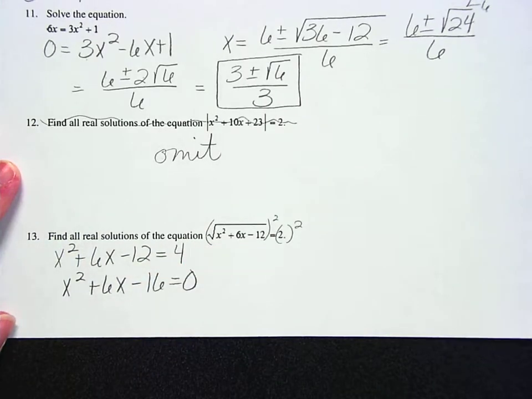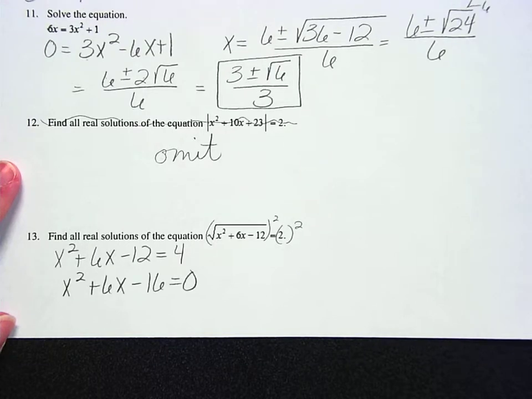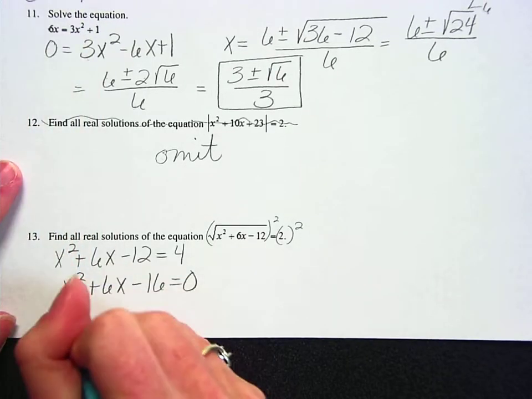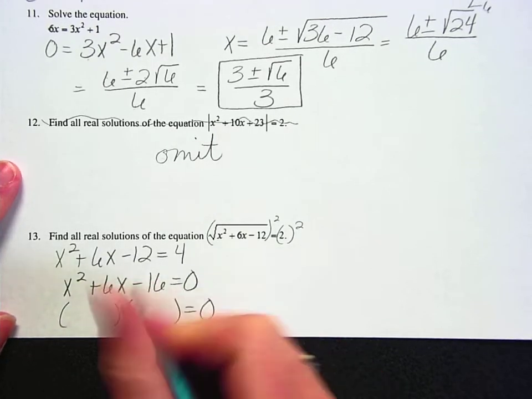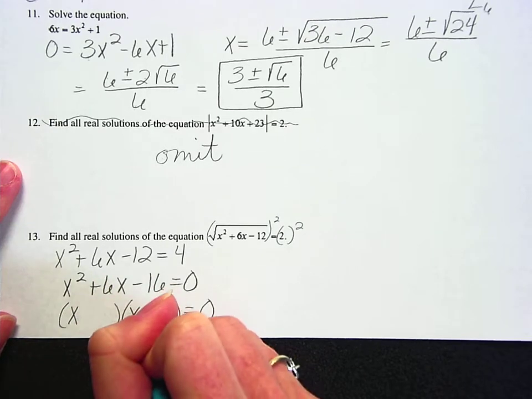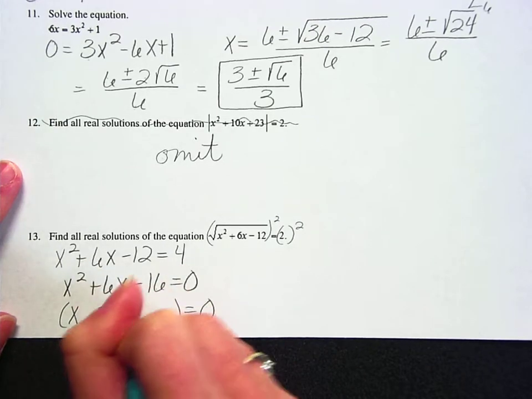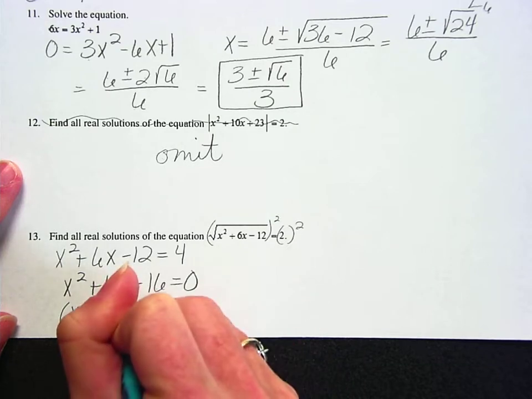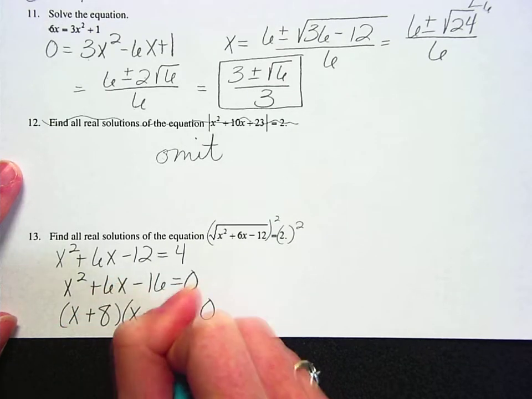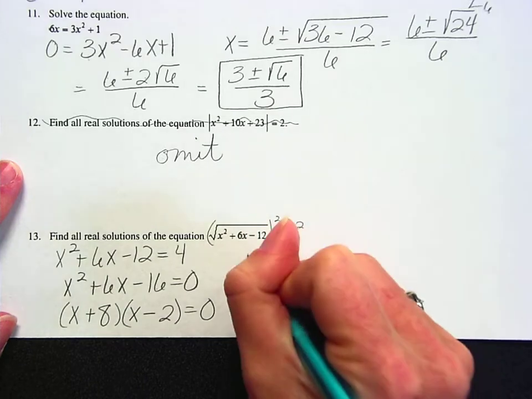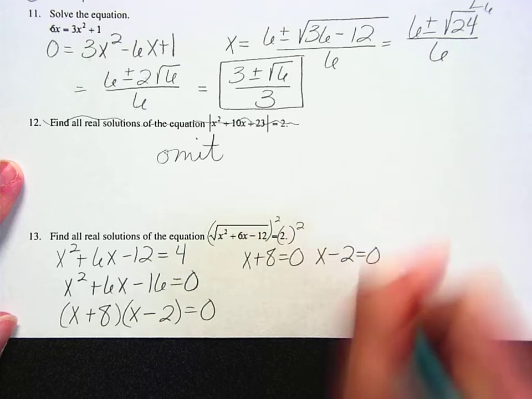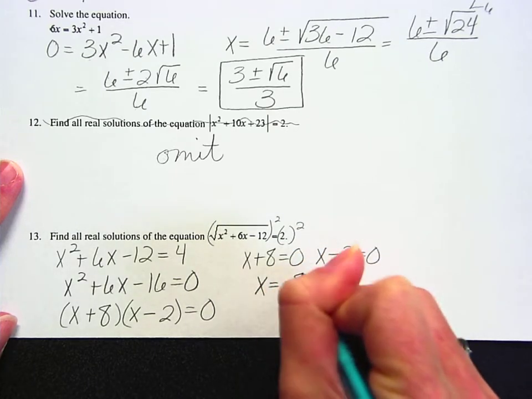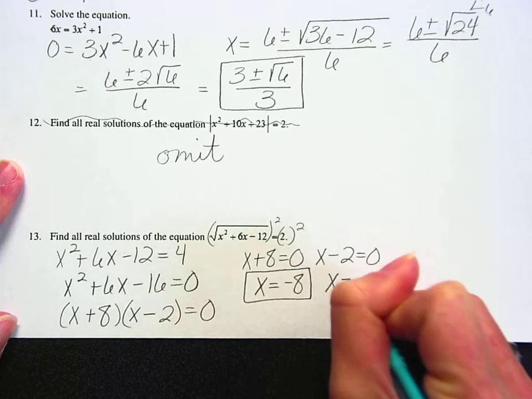And so I need two numbers that will multiply together to give me negative 16, and that would subtract to give me 6. Let's see here. I think I can factor this one. So this is going to be x, and I'm going to factor 16 into 8 and 2, and I need to have a positive 6. I'm going to do a plus 8 and a minus 2. So x plus 8 equals 0, or x minus 2 is equal to 0. So I'm going to get that x is equal to negative 8, and that x is equal to positive 2 over here.